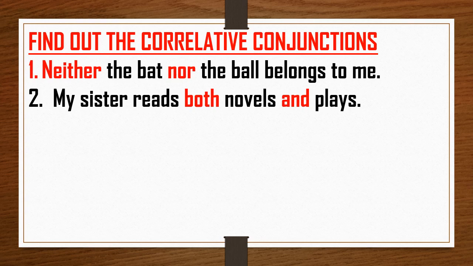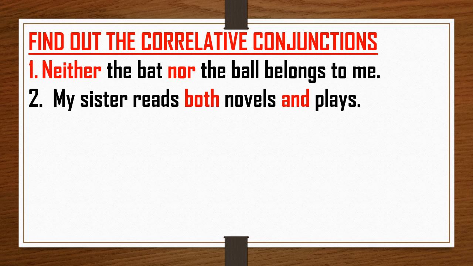Now let us discuss some exercises to understand it more clearly. First exercise: find out the correlative conjunctions in these given sentences. First sentence: neither the bat nor the ball belongs to me. So here the pair is neither nor.